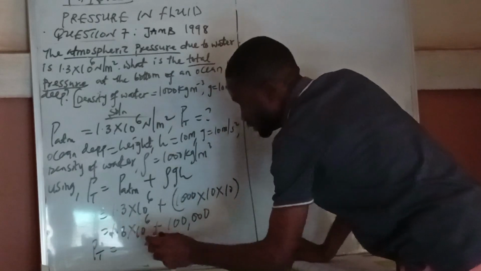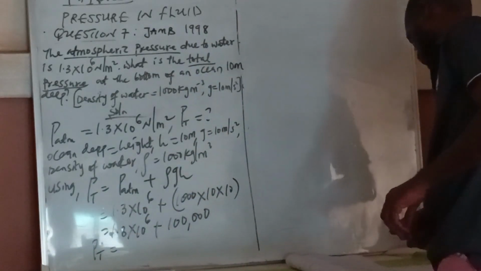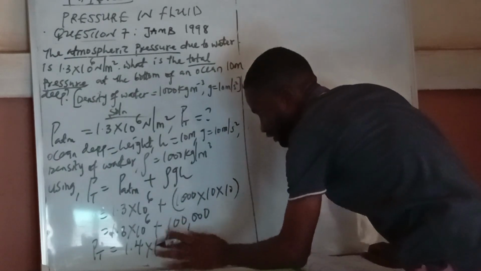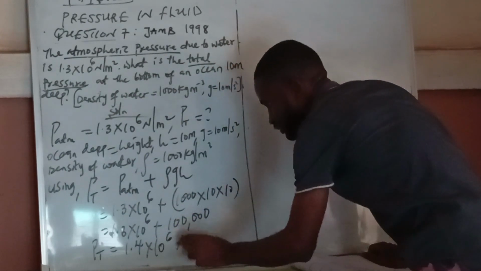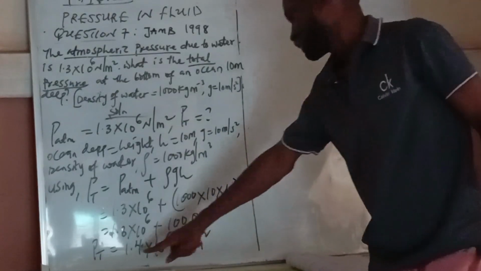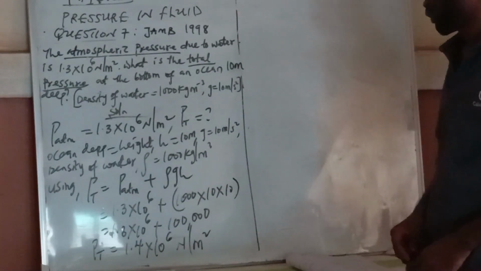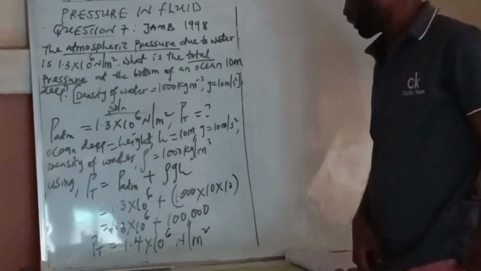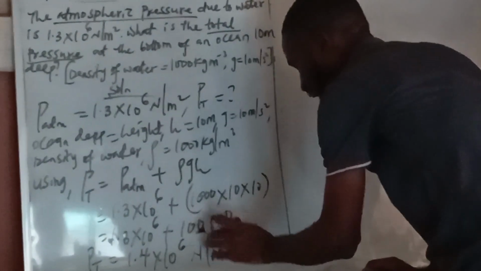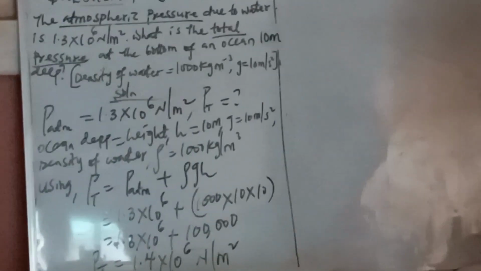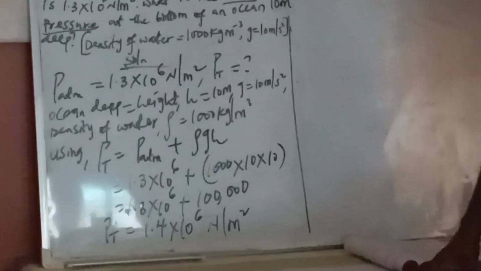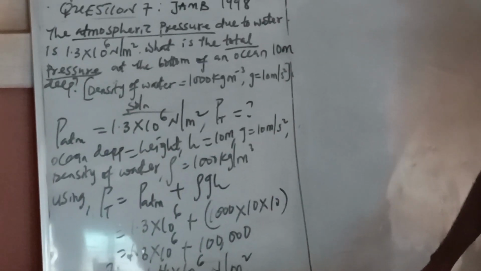Please multiply for me. Let's multiply. 1.4 times 10 power 6. Yes? Times 10 power 6 Newton per what? Per m squared. So the answer is 1.4 times 10 power 6 Newton per meter what now? Meter squared. Okay, so that becomes your answer on this one. Okay, so is there any question here? Okay, in the absence of any question, copy.